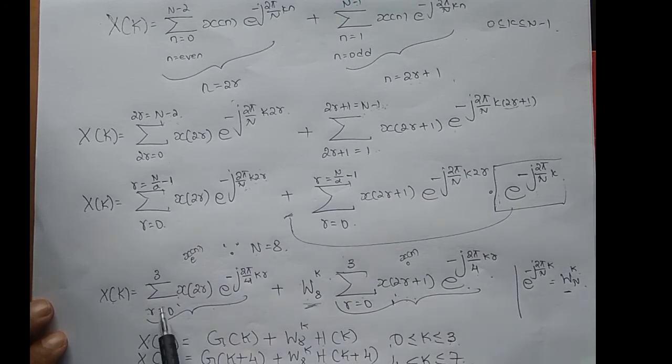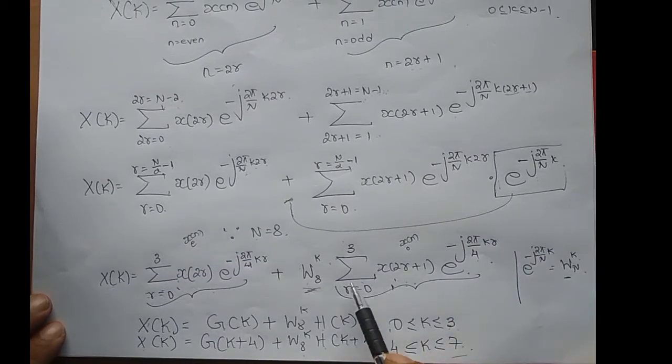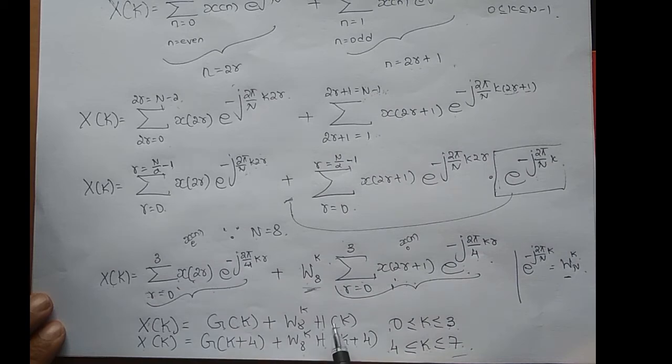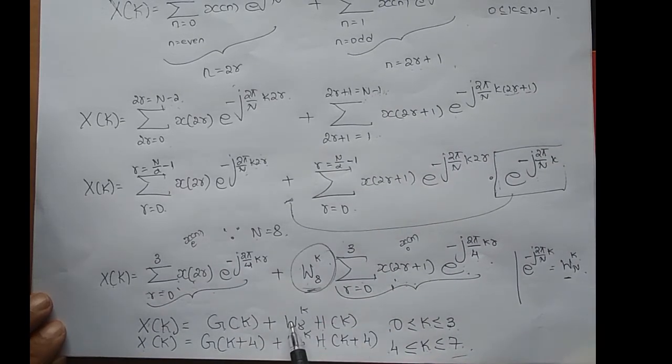Okay, so in short I will call this equation g of k, and I will call this equation h of k, where g of k is the 4-point DFT of the even index sequence, and h of k is the 4-point DFT of the odd index sequence. And I have written the scaling factor w8 power k, and what is w8 power k? It is e power minus j 2 pi by N into k. So in short I can write it as w8 power k, right? So this is for k varying from 0 to 3.